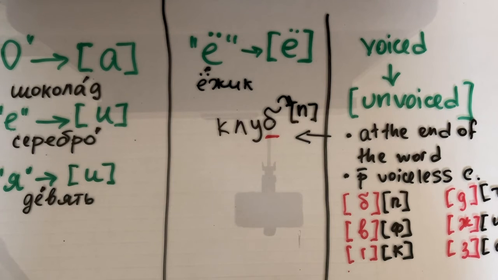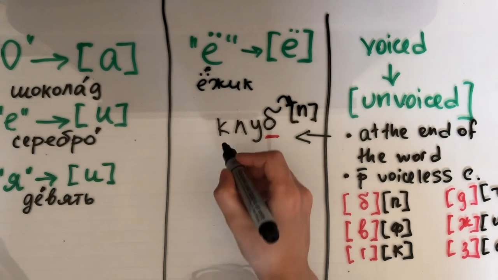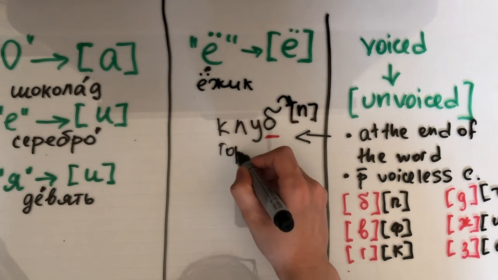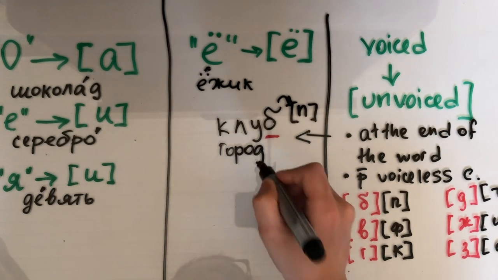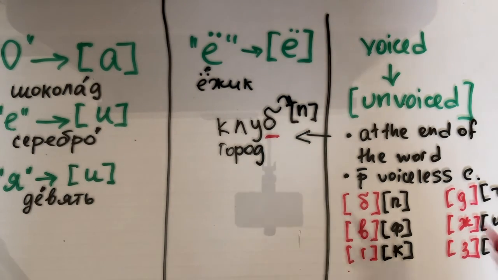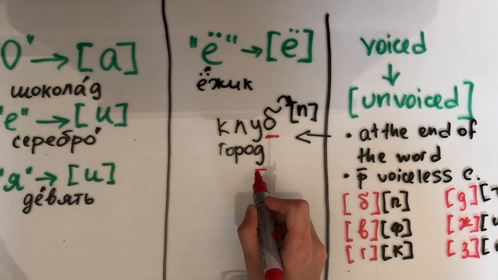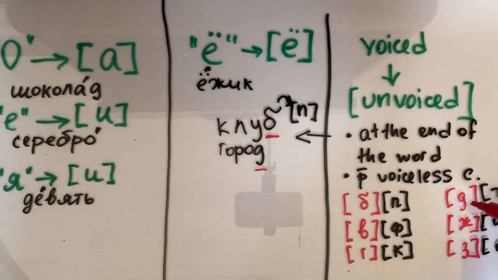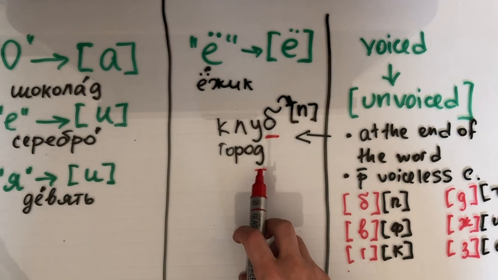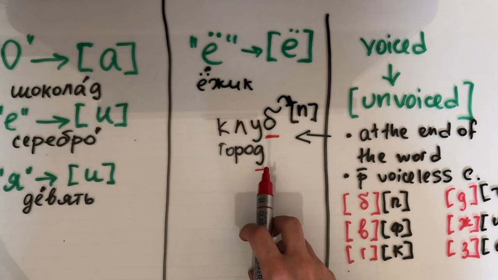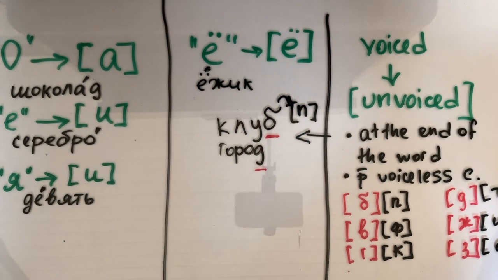Another example is город. Город ends on D. D is a voiced consonant. However, it occurs at the end. That's why you pronounce it as voiceless. You pronounce it as T. Город.